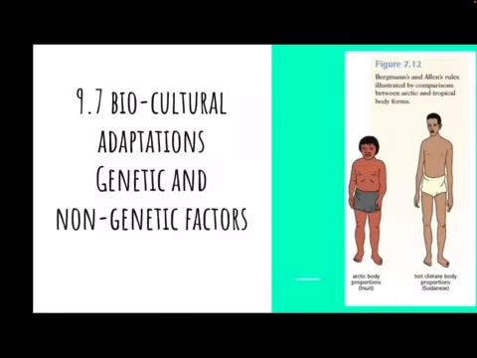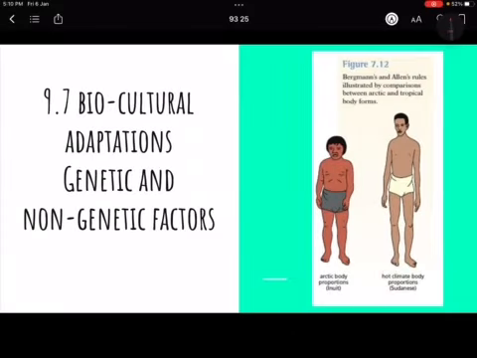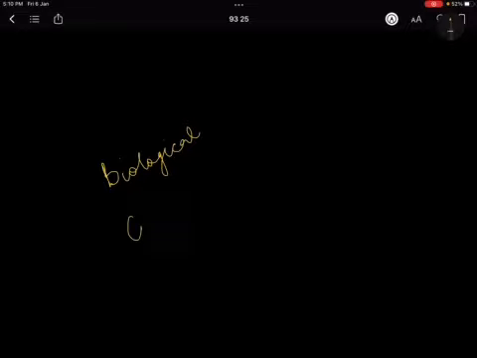Series. So yesterday we had started the biocultural adaptation of genetic and non-genetic factors. Here we were talking about how man adapts to various environments through the help of its biological adaptations as well as the cultural adaptations. That is why the term is biocultural adaptation, right?